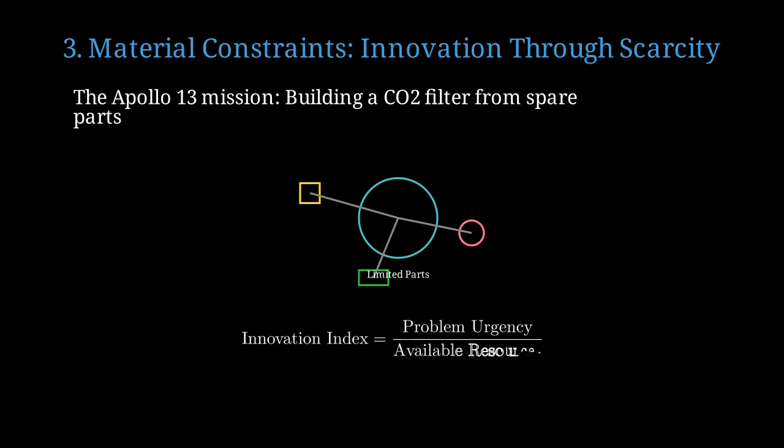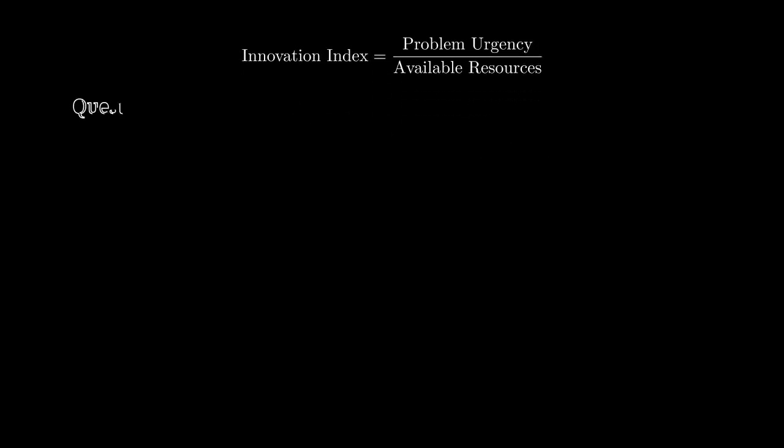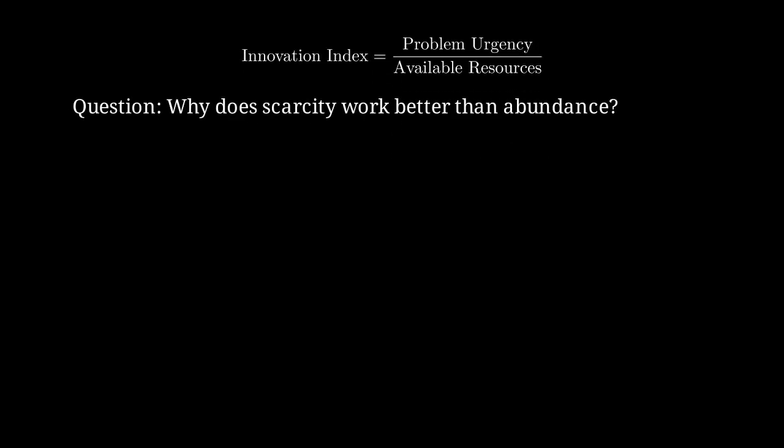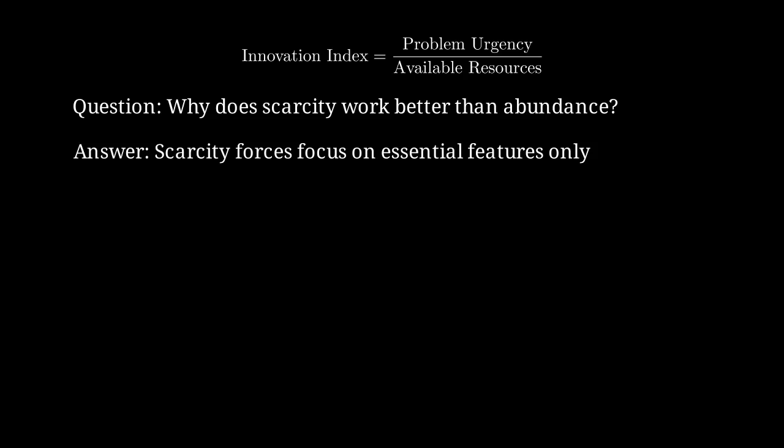The innovation index equals problem urgency divided by available resources. Higher urgency and fewer resources create maximum innovation pressure. Why does scarcity work better than abundance for driving innovation? Because scarcity forces us to focus only on essential features, eliminating nice-to-have additions that dilute impact.